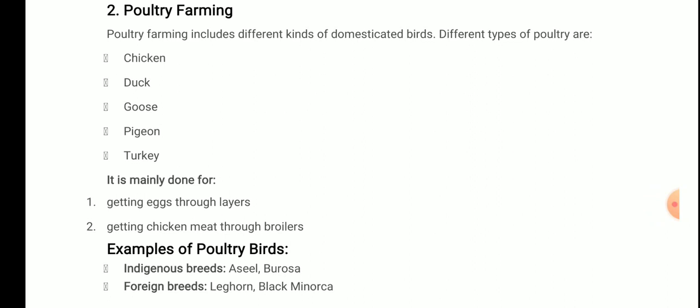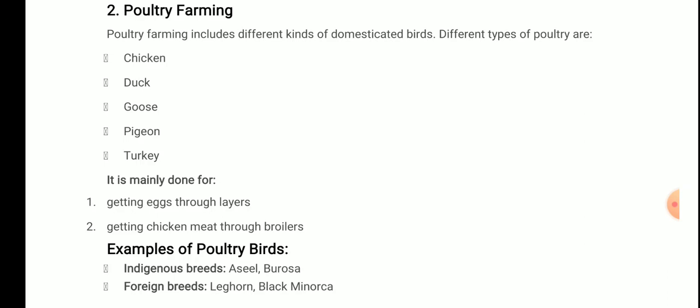Poultry farming includes different kinds of domesticated birds, that are chicken, duck, goose, pigeon, turkey. Now why it is done, as we discussed in the cattle, it is done mainly for getting eggs through layers and getting chicken meat through broilers.